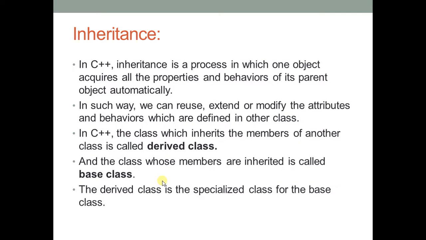That is why children always look like their parents. This is because of inheritance. But not exactly the same, right? Parents and children are not exactly the same, only similarities will be there. Anyone can identify that he is the son of him or her. This is because of inheritance.